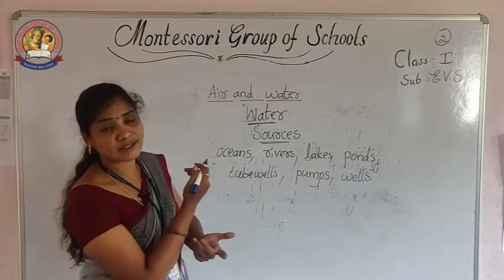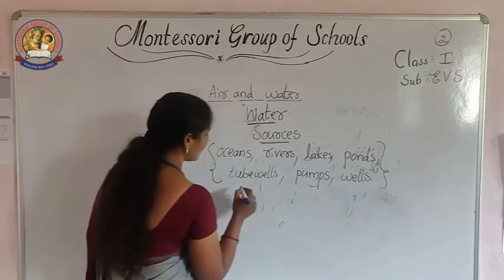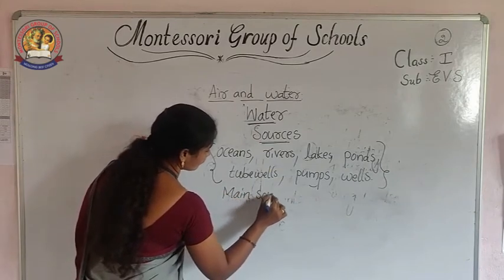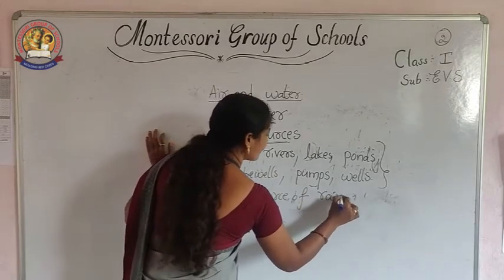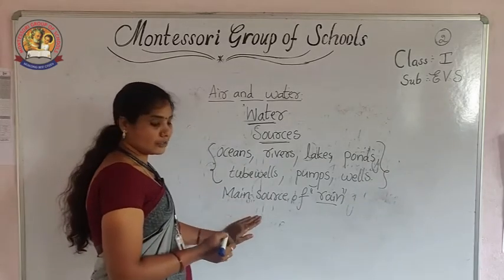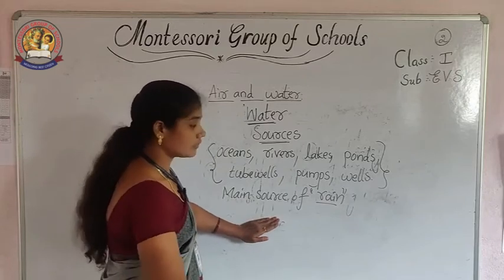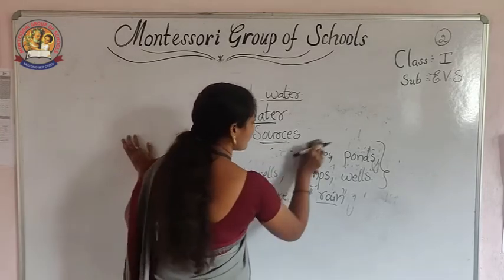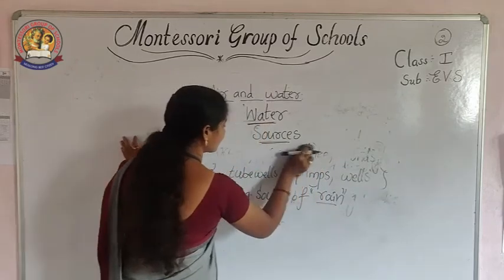Then, where does this water come from? What is the main source of this? The main source of water is rain. Do you know how rain is formed? How does the rain fall on the ground? I will explain how the clouds form and how the rain falls on the ground.